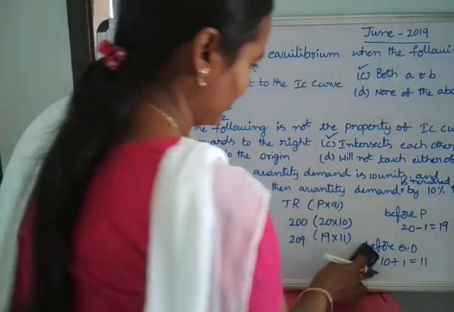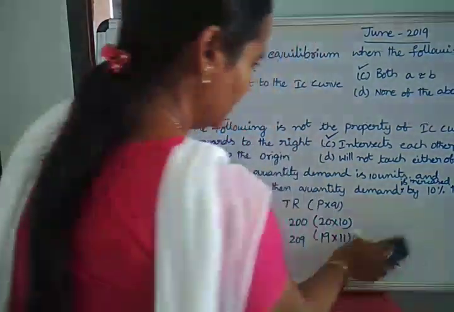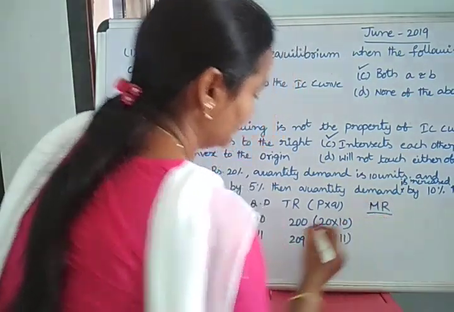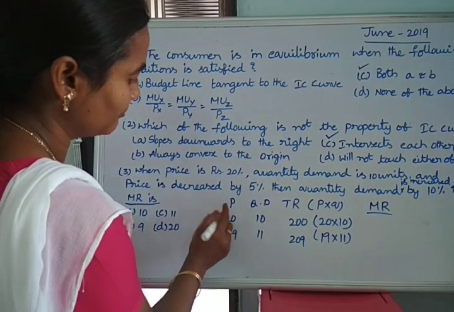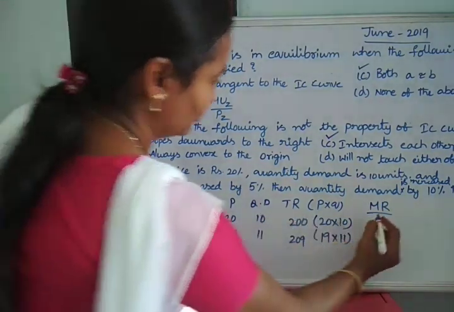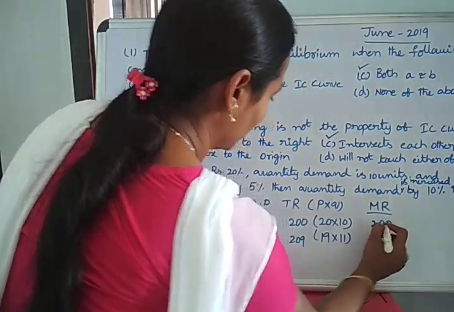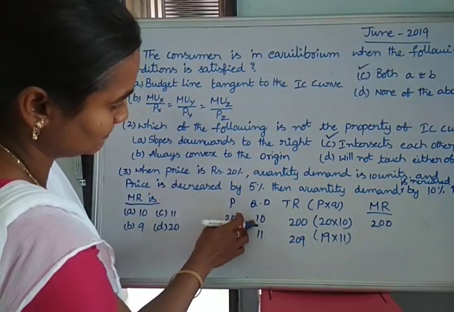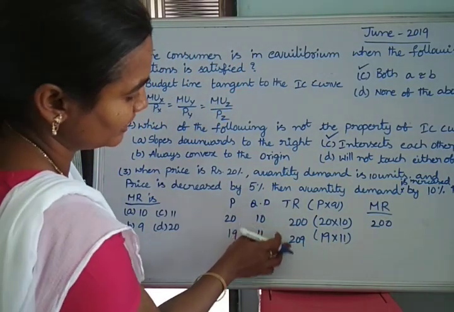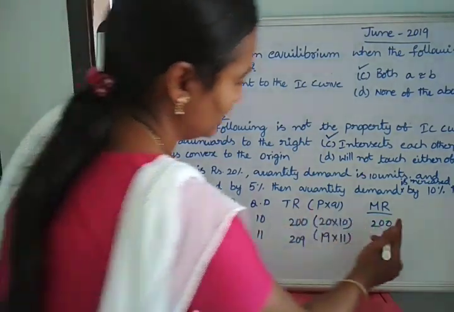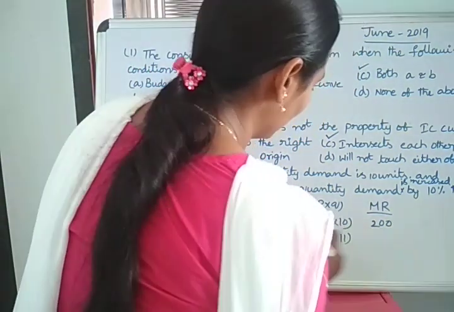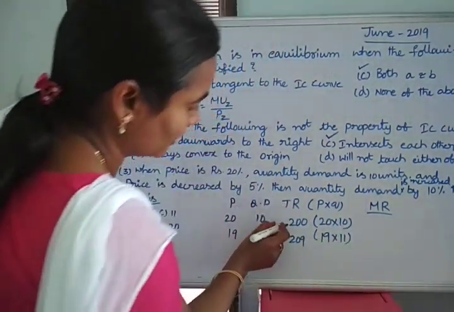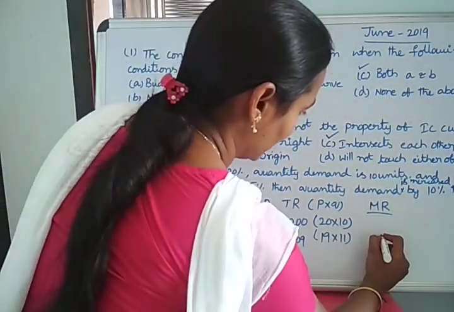Based on this information, now we are calculating marginal revenue. Before that, there was nothing, so the initial revenue is 200 only. The quantity of the commodity is increased by only 1. The change in total revenue is 9 only.